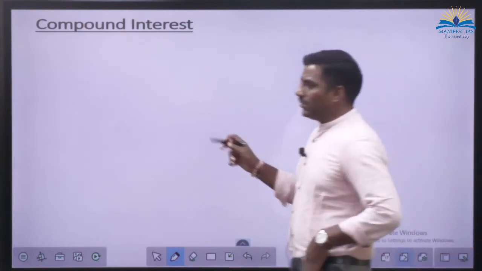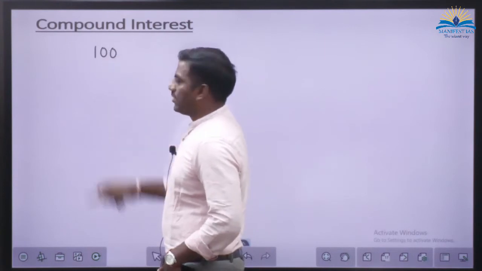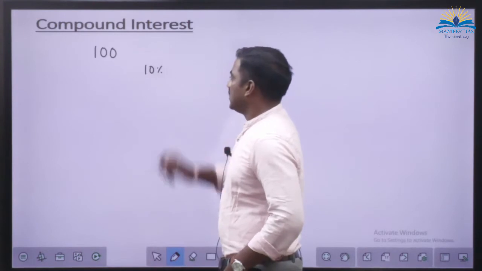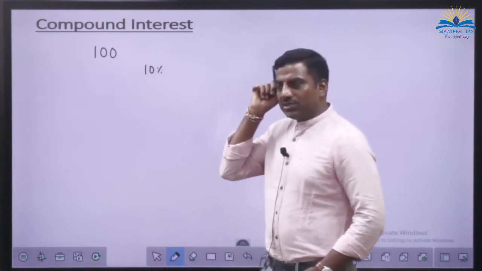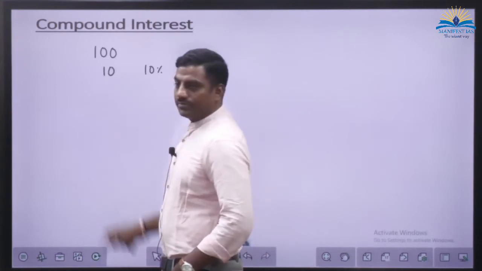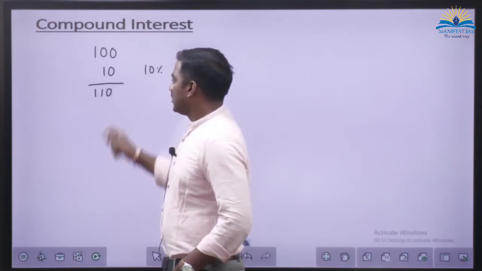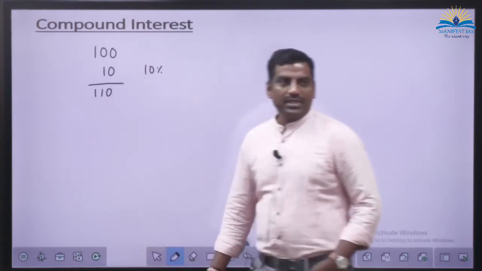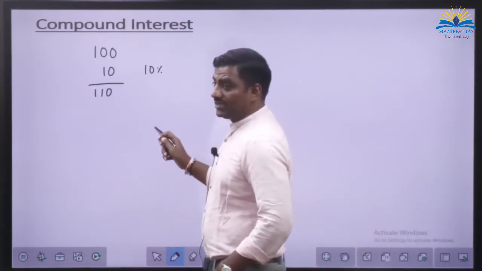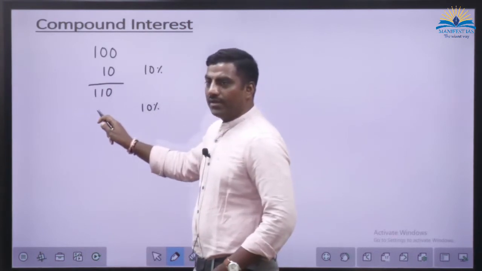For example, if you take 100 rupees as the deposit at the rate of 10% per annum, how much are you going to add? 10 rupees, right? So what is the total? 110. Next year, in simple interest, again 10%, how much are you going to add?